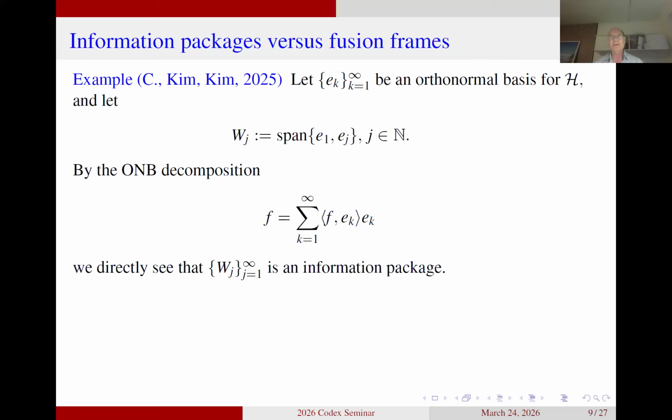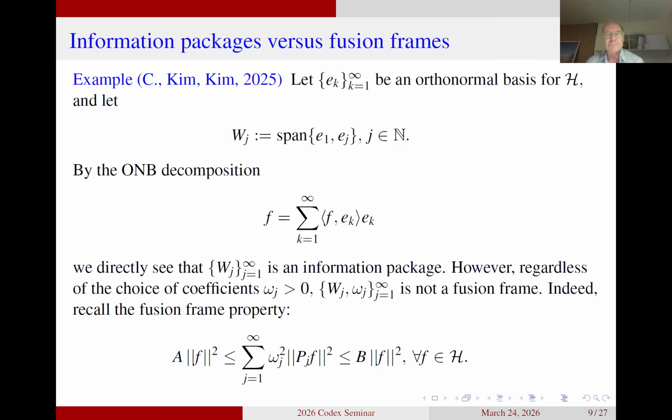So that means we clearly have an information package here, but we don't have a fusion frame. And in order to see that, I just wrote down the definition of the fusion frame again. This is what you see in the last displayed line on the page. What we'll do is to look at that condition and then we put in particular elements in the Hilbert space.